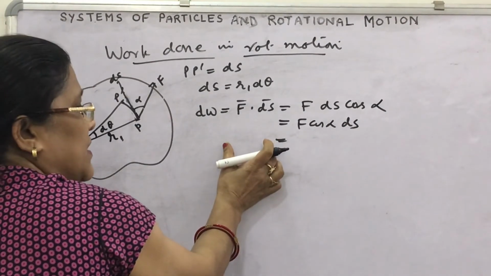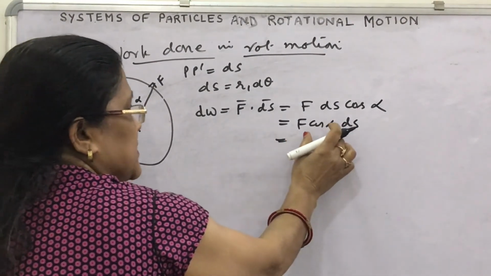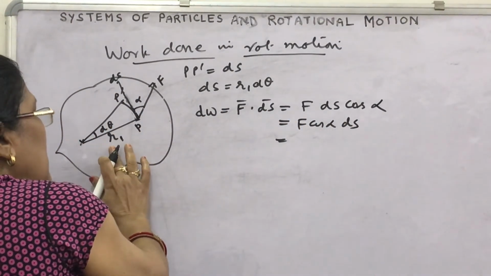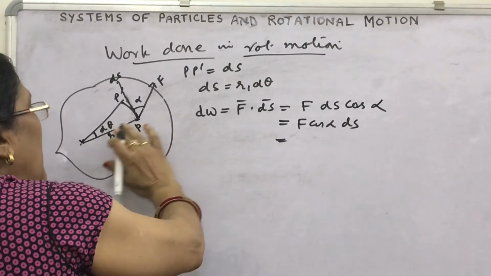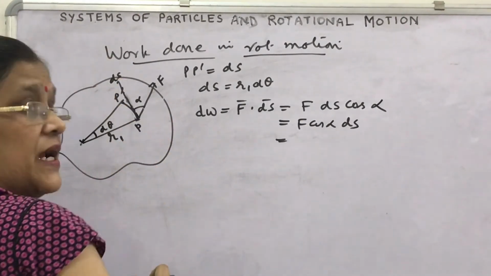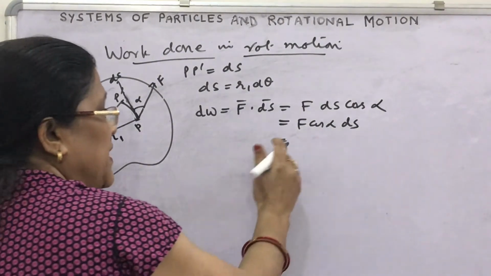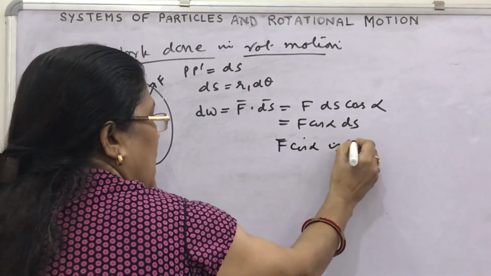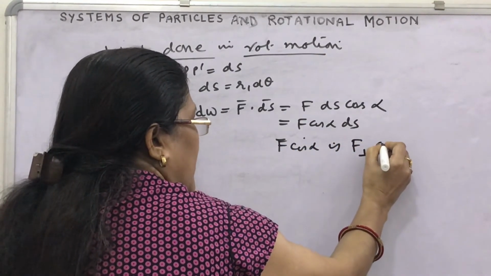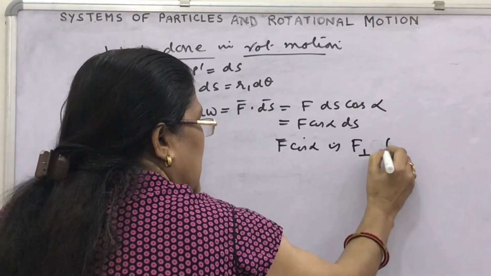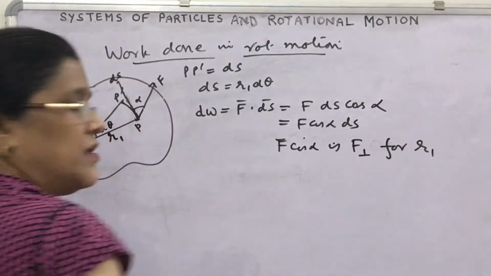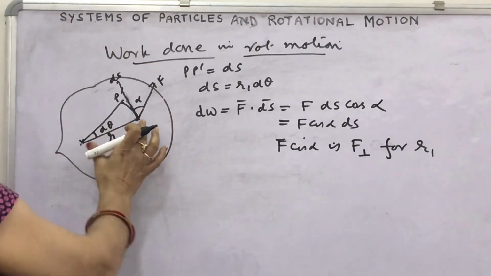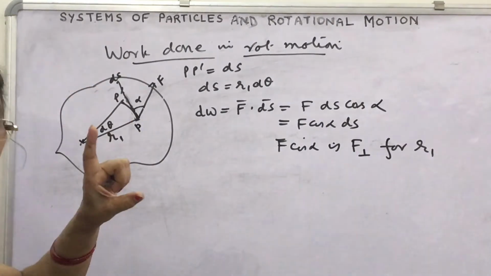Now what is the direction of ds relative to R1? It is perpendicular. That means you can treat this F cos alpha as F perpendicular to R1. This is F cos alpha, and this is R1, so F cos alpha is perpendicular to R1.